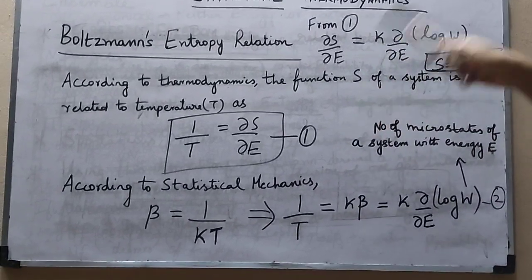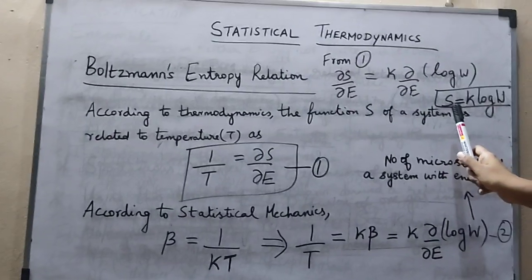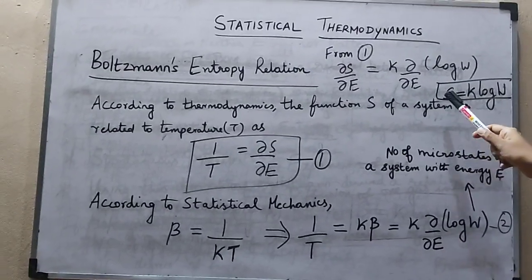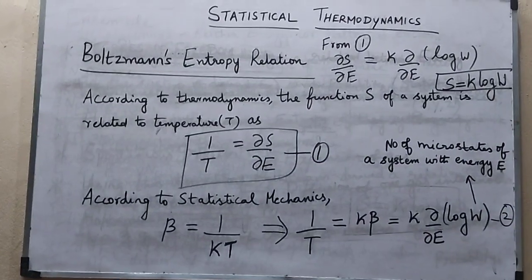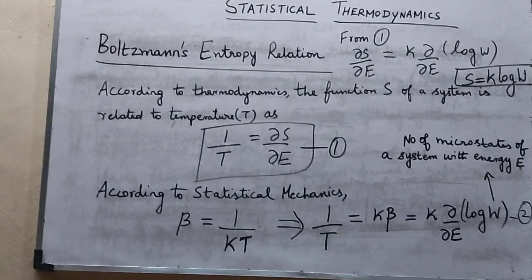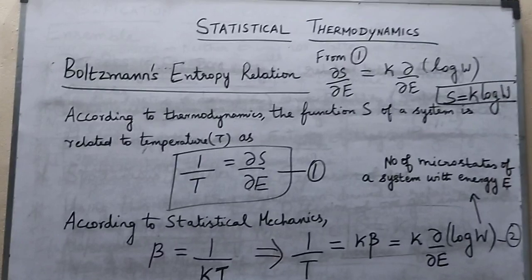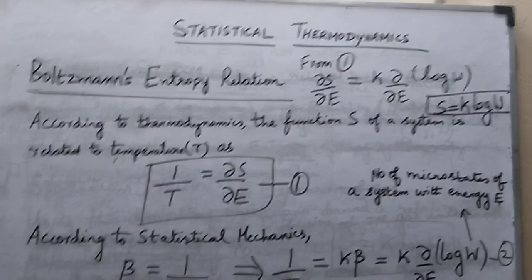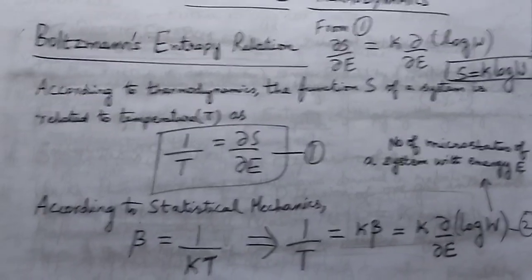When we integrate this expression, we get the final result S is equal to K log W. S is the entropy of the system, K is Boltzmann's constant, and W is called the probability or randomness, or in other words the number of microstates of a system with energy E. In this way, Boltzmann derived a relation connecting entropy and probability of a system.